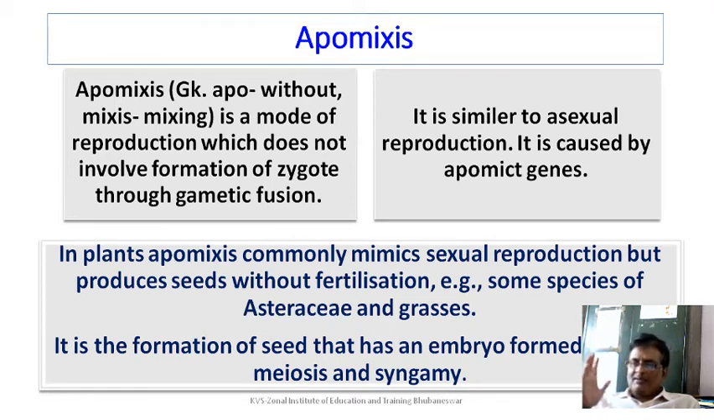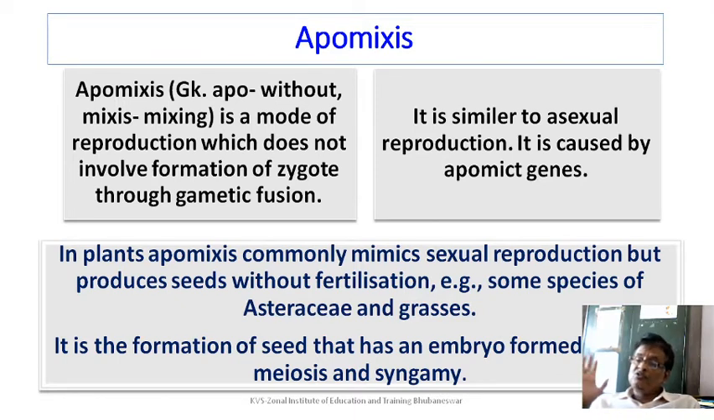Let us try to understand this. In plant, apomixis commonly mimics sexual reproduction but produce seed without fertilization. What is sexual reproduction? In which two parents are involved. Gamete production does take place and fusion of gamete has to take place. Here also, two parents can be there, gamete production is there, only thing is that fusion of gamete is not happening, so it is mimicking sexual reproduction to a certain degree.